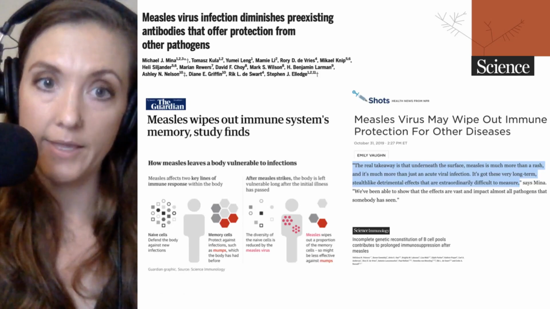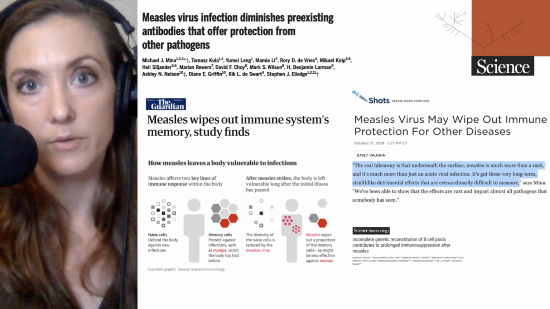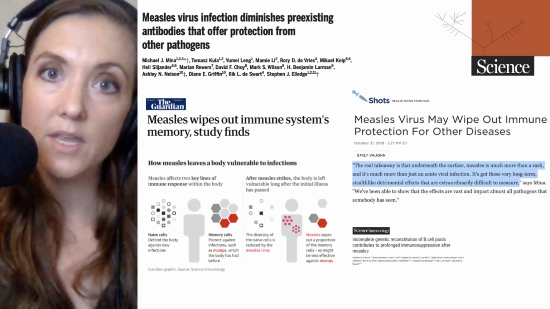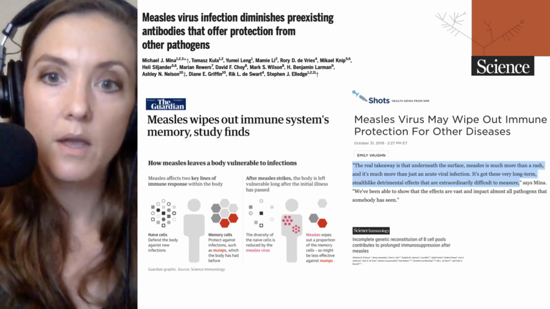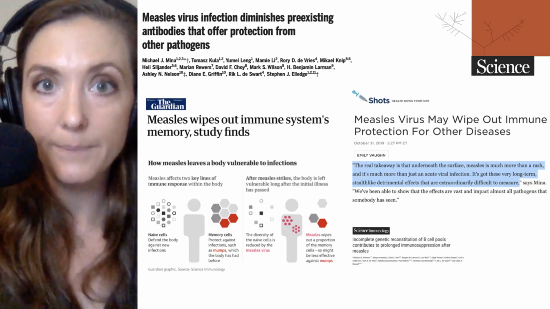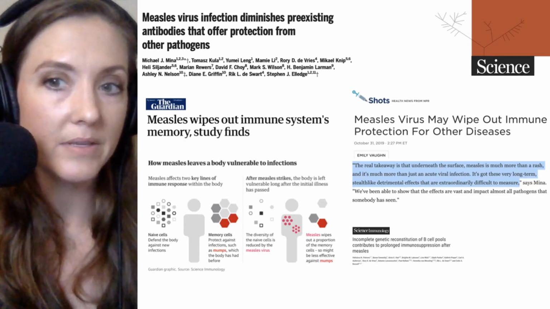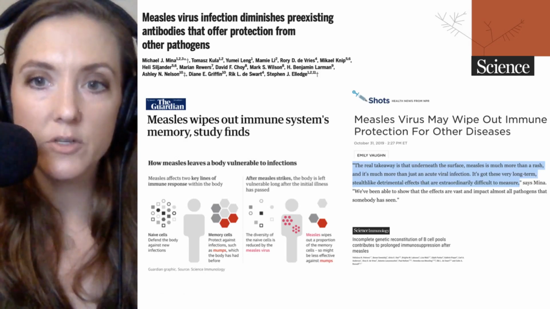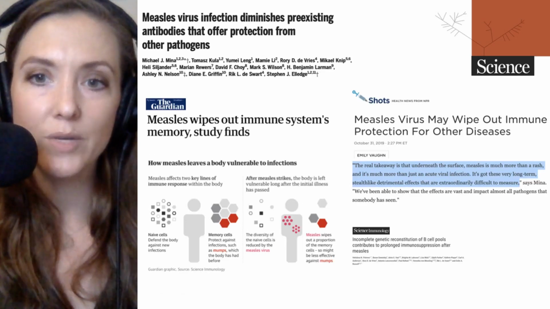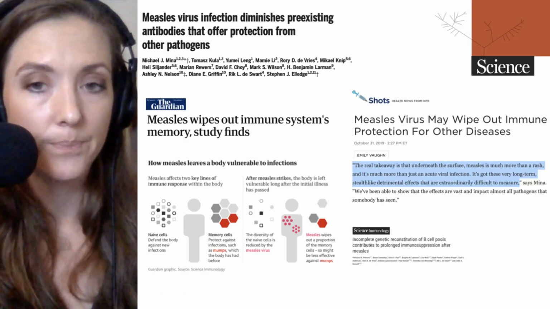That was highlighted in addition to this antibody study showing that the effector molecules of some of these populations all in tandem are leading to a decrease in immunity within measles patients. The lead author of this study, Michael Mina, was quoted within an NPR story where he said that the real takeaway is that underneath the surface, measles is much more than a rash, and it's much more than just an acute viral infection. It's got these very long-term, stealth-like detrimental effects that are extraordinarily difficult to measure.